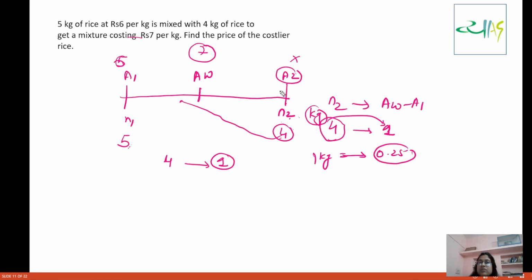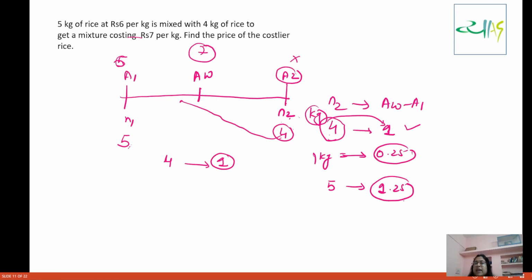Now 5 will be able to bring up how much distance? If 4 is able to build a distance of 1, then 5 will be able to build a distance of 1.25.